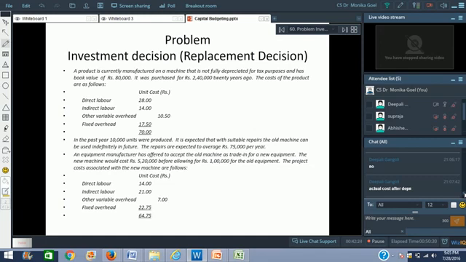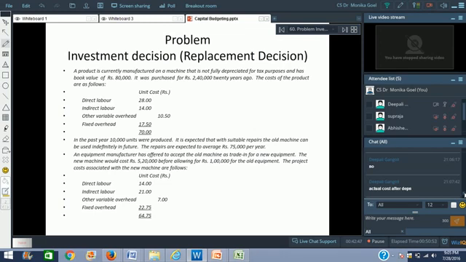Actual cost after depreciation. After all the depreciation that has happened over the years, what is the value as per books of accounts is rupees 80,000. The machine was purchased for rupees 2,40,000 20 years ago. So in 20 years we have depreciated it to rupees 80,000. The cost of the product is as follows.